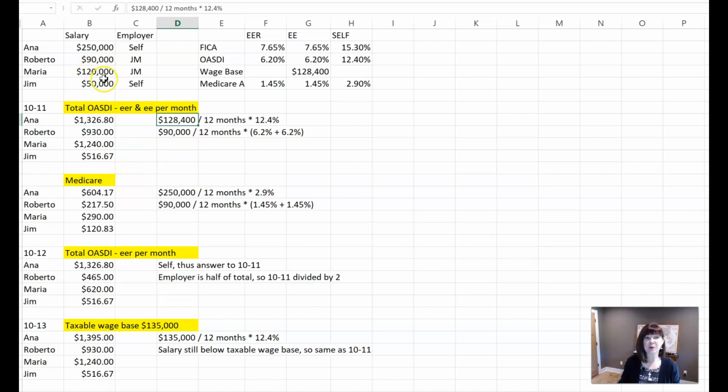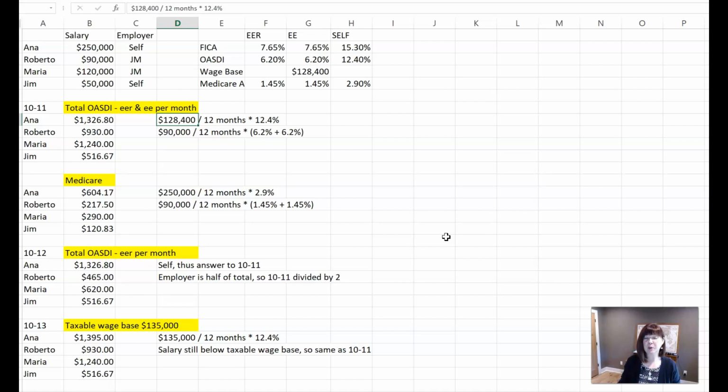So you can see for Maria making $120,000, how to calculate that, and Jim at 50,000, just the same thing, 50,000 divided by 12 times 2.9%.